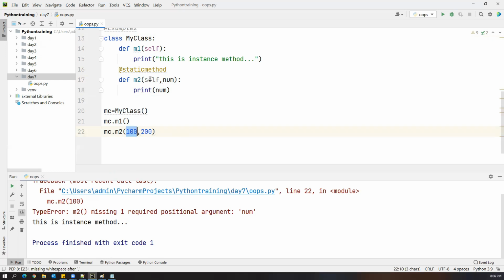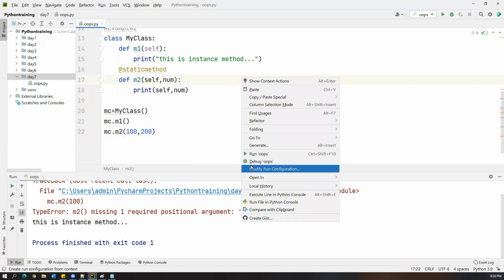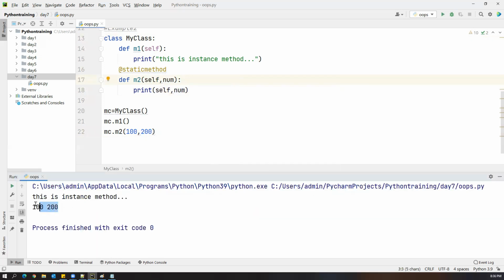So now 100 will be stored in self, 200 will be stored in num, and here we can print self and num both. So I can just print self, comma, num. When you try to execute, now we'll get 100 and 200. Now let me repeat this. A small confusion is there, don't worry. Whenever you create a static method, self is also considered as a parameter. But when you create an instance method, self is not considered as a parameter. It is actually representing the class. That's the reason the color of the variable is also different here and here.